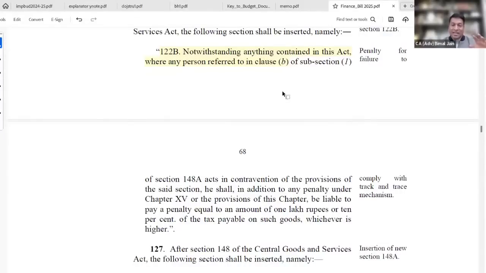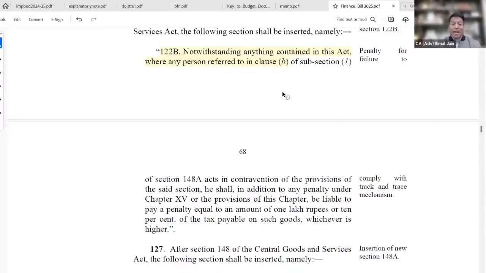This is again section 148A, a new section introduced so that the government will implement a track and trace mechanism for specified goods and a specified class of taxable person.